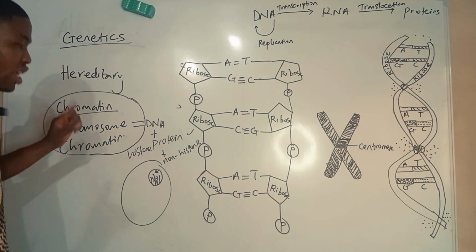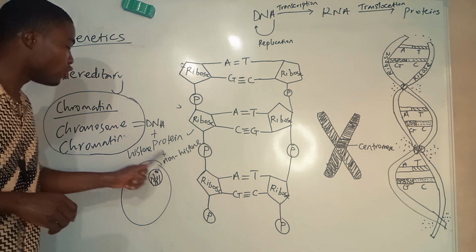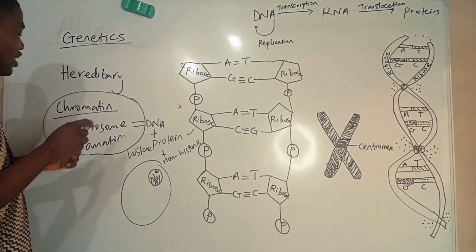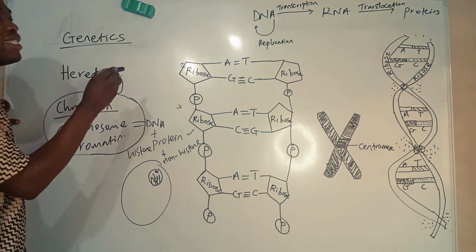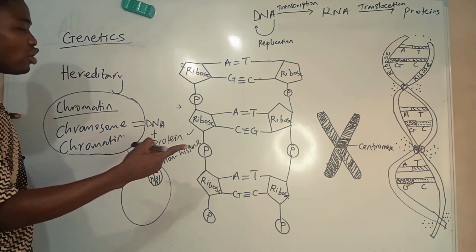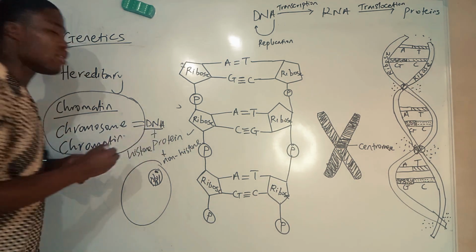The main substance in the chromosome that helps to send this information to other parts of the cell is the DNA.